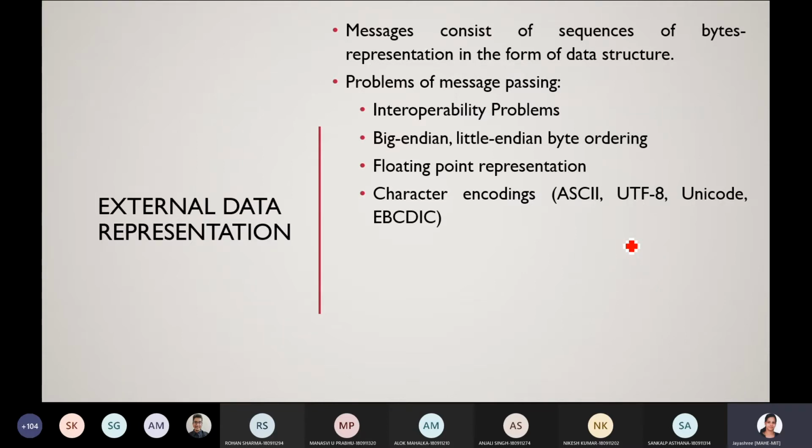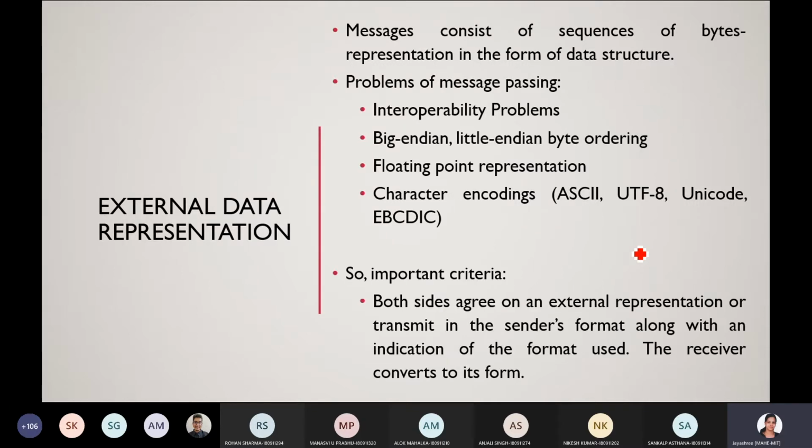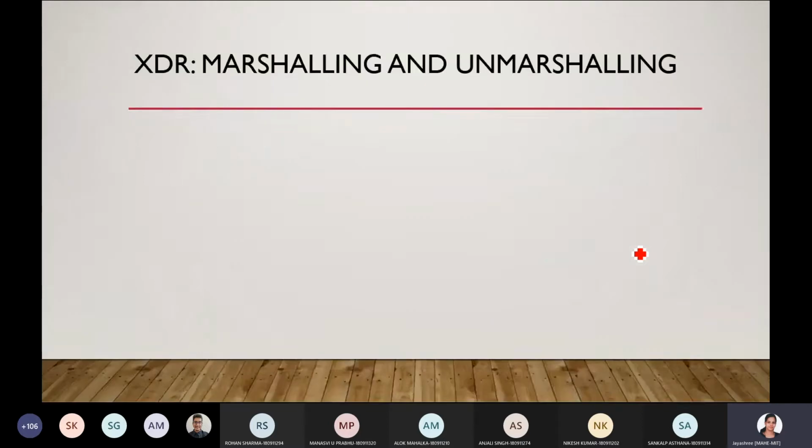So external data representation is just to make sure that the complete distributed system will understand whatever message is being transferred, because everything will be platform specific. Every system should understand what has been transmitted over the network. For that, external data representation is required because different systems follow different ways to represent data.